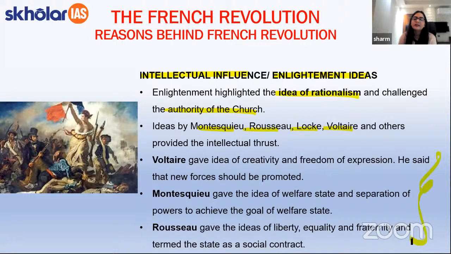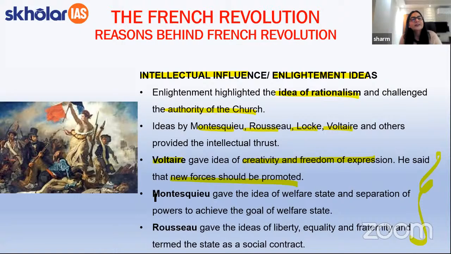Now, these were the certain ideas that were put forward by these Enlightenment thinkers, such as Voltaire, who had given the idea of creativity and freedom of expression, which is something that was absolutely new for the people belonging to the Third Estate. He suggested that new forces should be promoted and that the church system should be done away with.